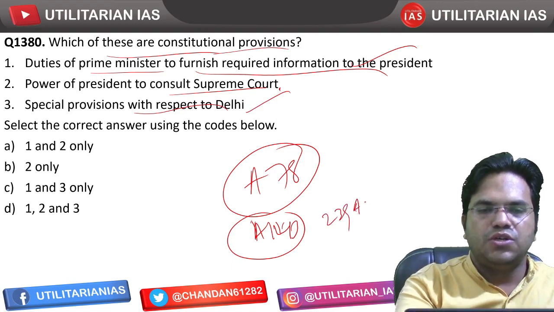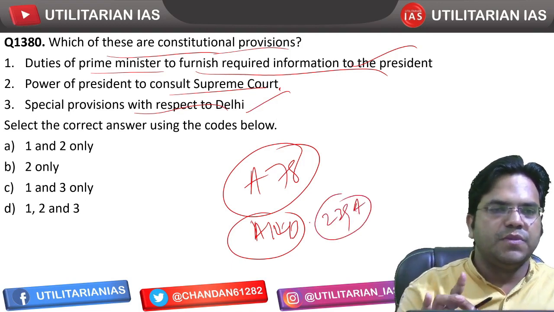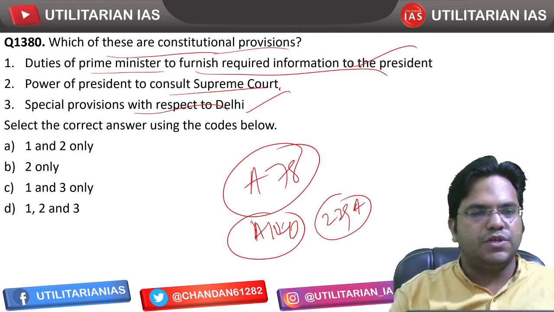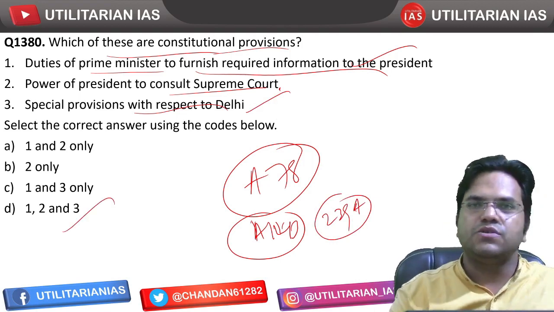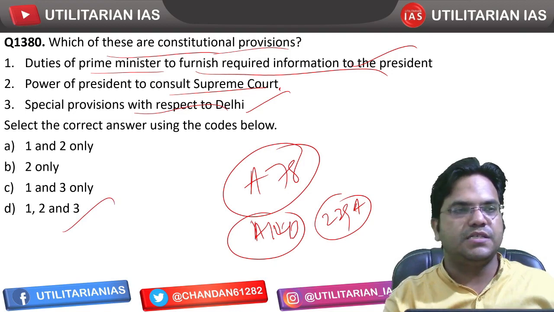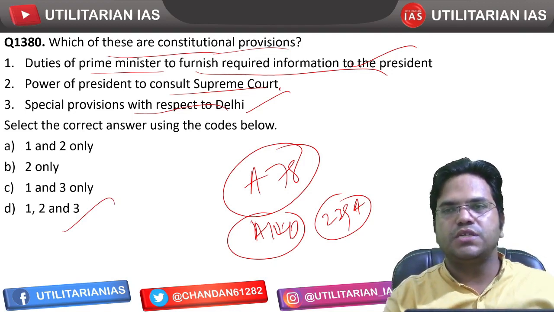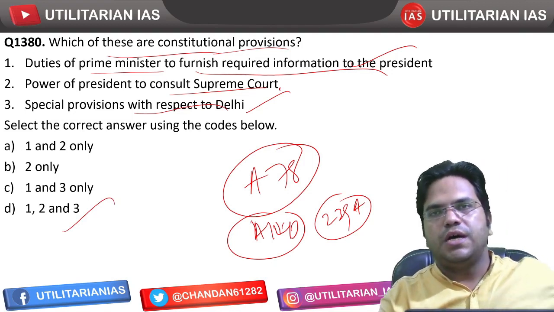You have Article 239A, so that mandates special provision for Delhi. So 1, 2, 3 is going to be correct, that is the answer, D. So with this we are wrapping up this session as well. We'll meet you in the next session. Until then, bye bye.